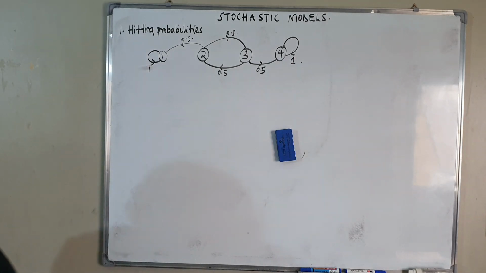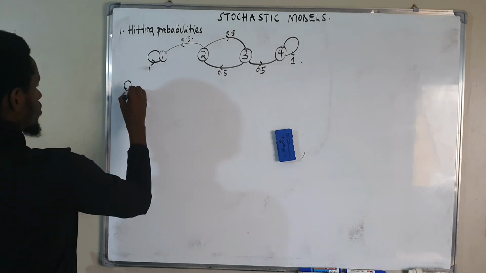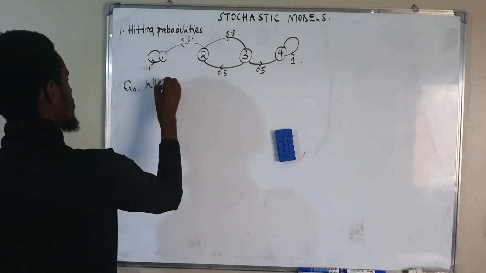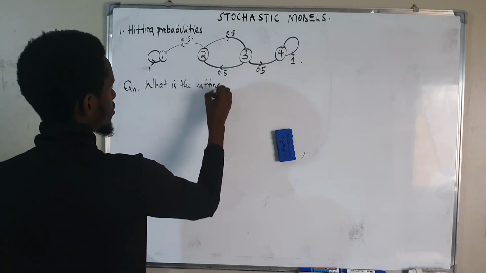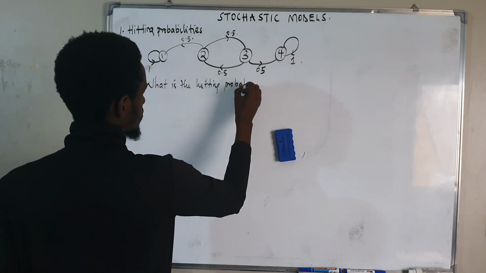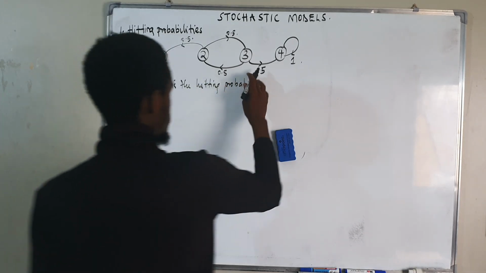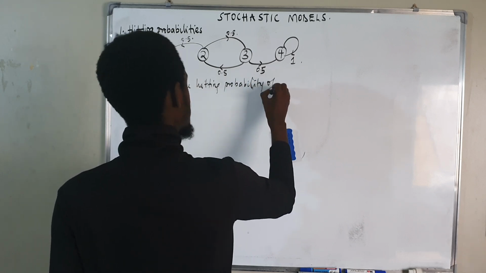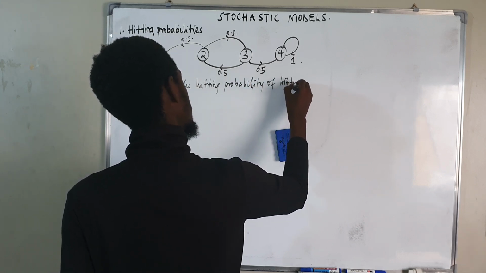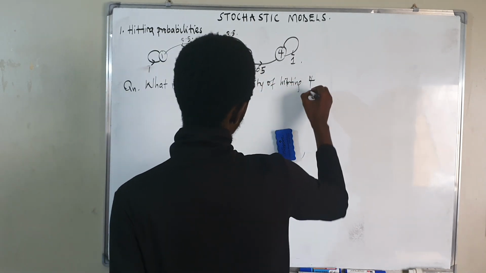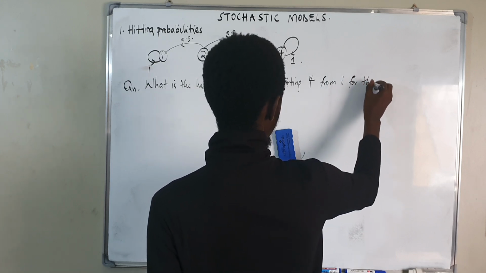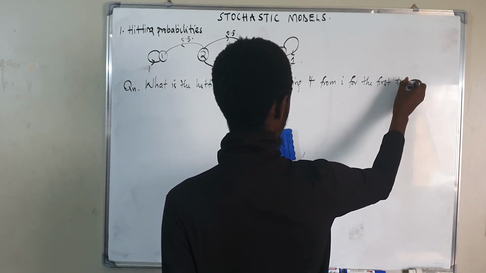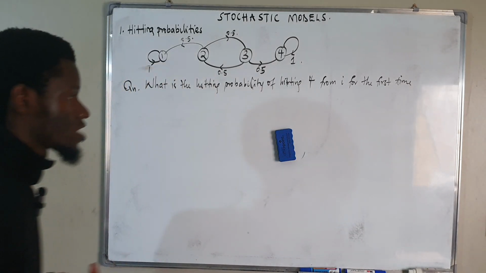Our question is saying, let us find the hitting probability of state 4 from a given state i. What is the probability of hitting 4 from i for the first time? Now from there, I think we can easily answer our question.